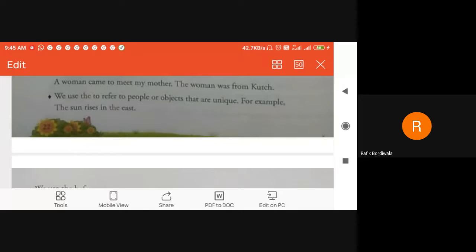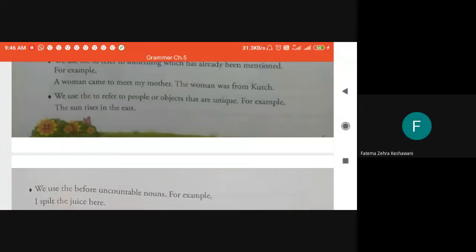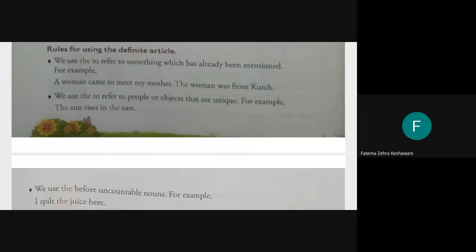So you can see in the example sentence, two times the article the has been used. Can you see, everyone? Yes. So what is the rule that we are trying to understand? We use the article the to refer to people or objects which are unique. You can very well see, sun is a unique object. We do not have a second kind of it. In the entire universe, in the entire globe, there is only one sun that we know. S-U-N sun, not S-O-N sun. So we have to be very careful when you're saying sun.